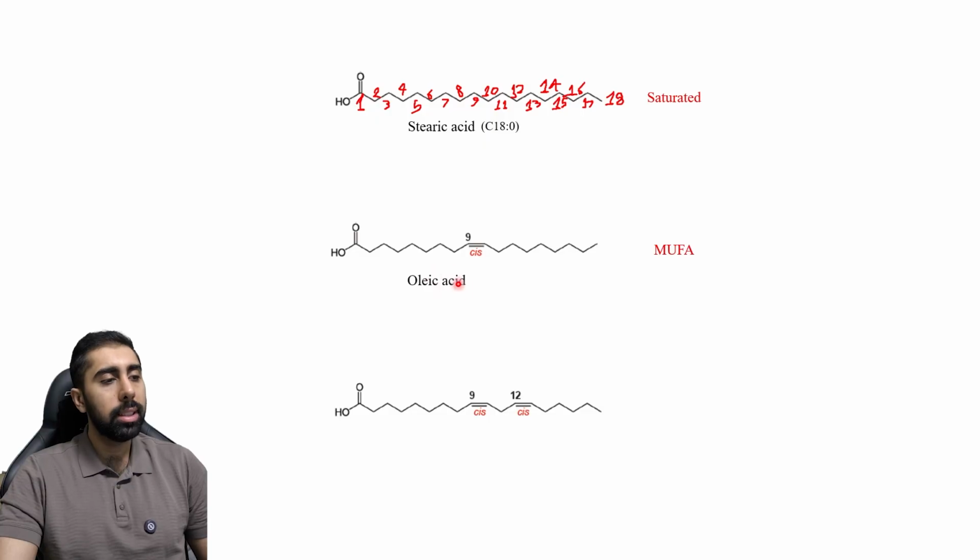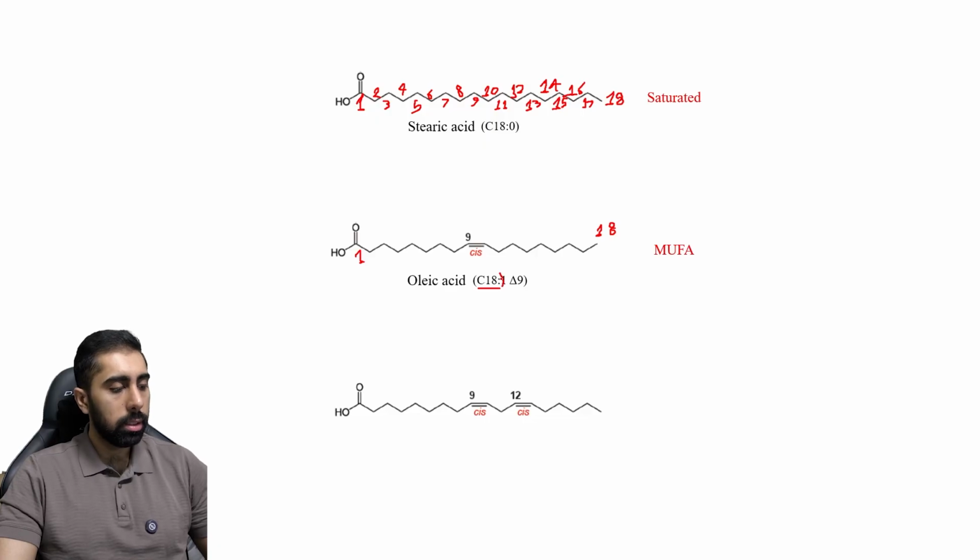If we want to write the scientific name of this molecule, we can write C18:1 delta 9. C18:1 delta 9. Why? What is this here? C18 because the number of carbons is from 1 to 18.